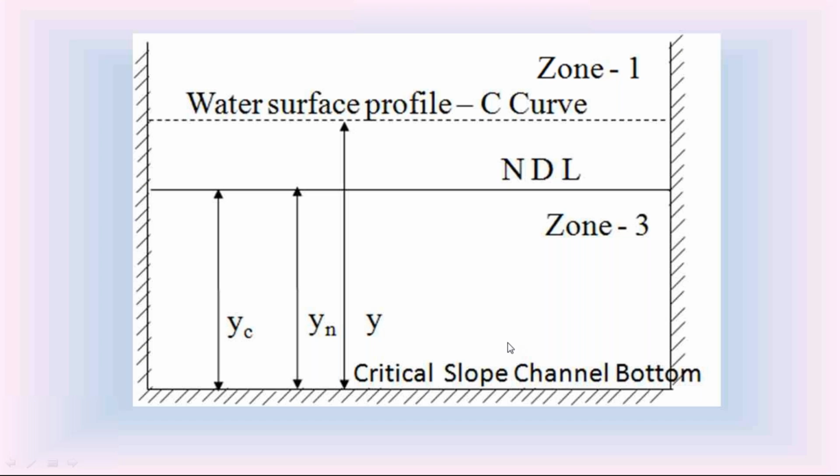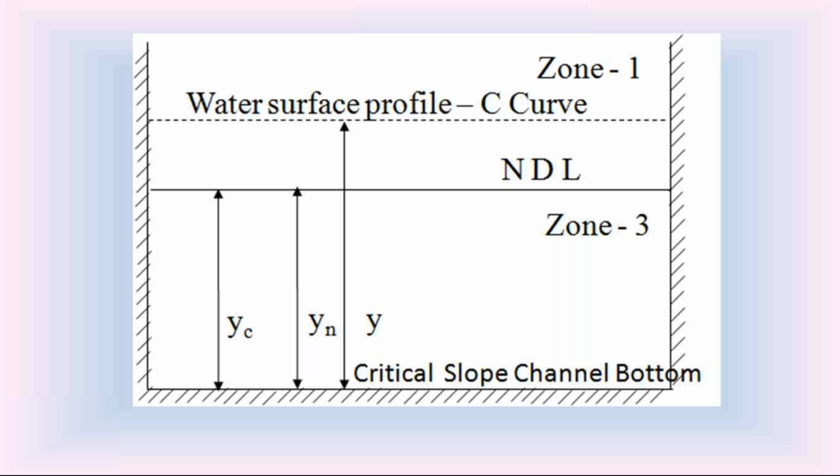Please listen, everyone. We have the zone 2 in between normal depth and critical depth. Please listen to this carefully. The zone 1 is above the normal depth and critical depth. Zone 3 is below the normal depth and critical depth, that is yn and yc. Whereas zone 2 is in between normal depth and critical depth.